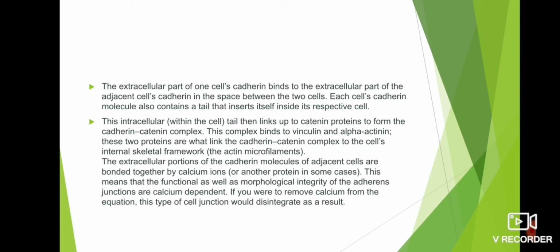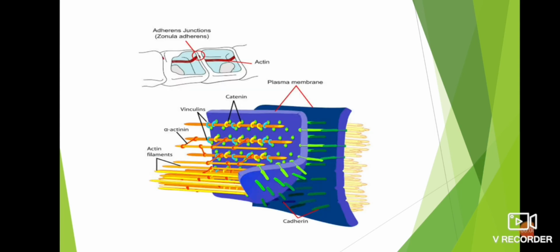The extracellular portions of the cadherin molecules of adjacent cells are bonded together by calcium ions. This means that the functional as well as morphological integrity of the adherens junctions are calcium dependent. If you were to remove calcium from the equation, this type of cell junction would disintegrate as a result. Here we can see the picture of zonula adherens.